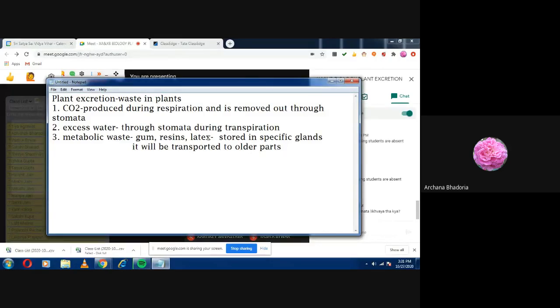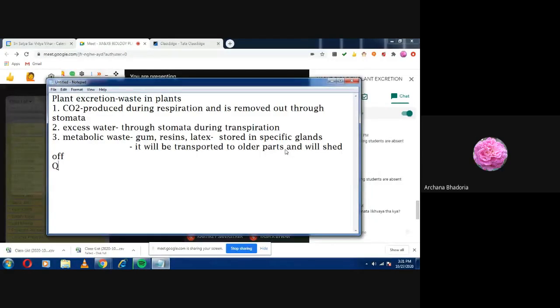And some of the metabolic waste will be transported to the older parts of the plants and will shed off. Done, everyone? Yes or no?